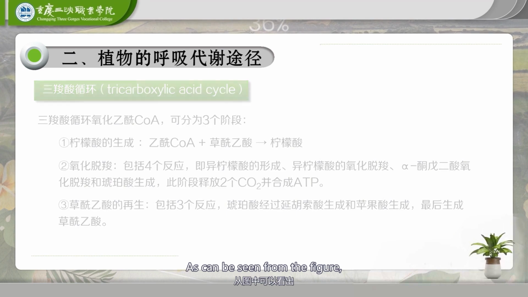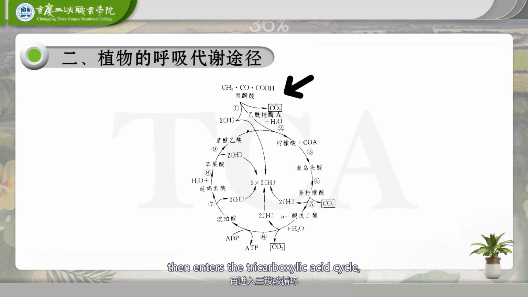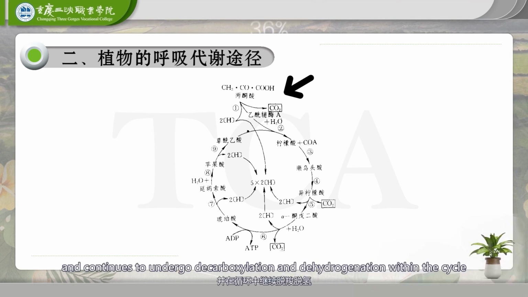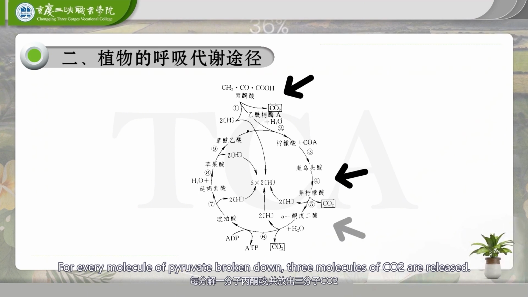As can be seen from the figure, pyruvate first undergoes decarboxylation and dehydrogenation to form acetyl-CoA, then enters the tricarboxylic acid cycle, and continues to undergo decarboxylation and dehydrogenation within the cycle, until it is completely oxidized and decomposed. For every molecule of pyruvate broken down, 3 molecules of CO2 are released.